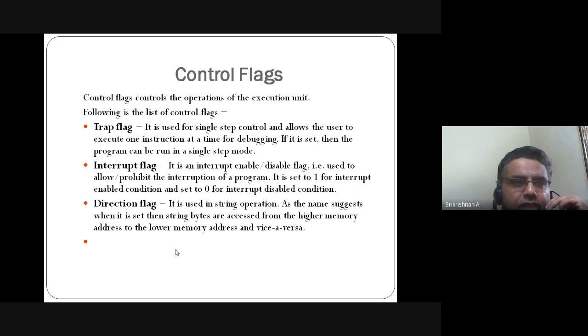For us the operation is very simple, but from a computer point of view, it's complex. Interrupt enable or disable means the printer has to take permission from the processor to perform the print operation.